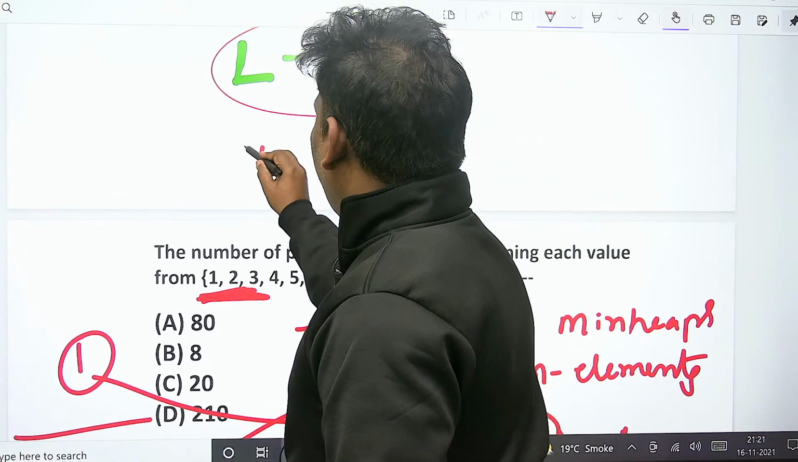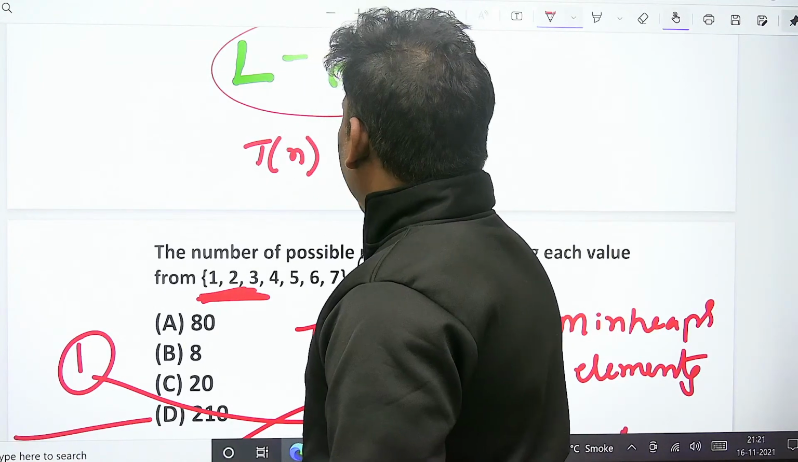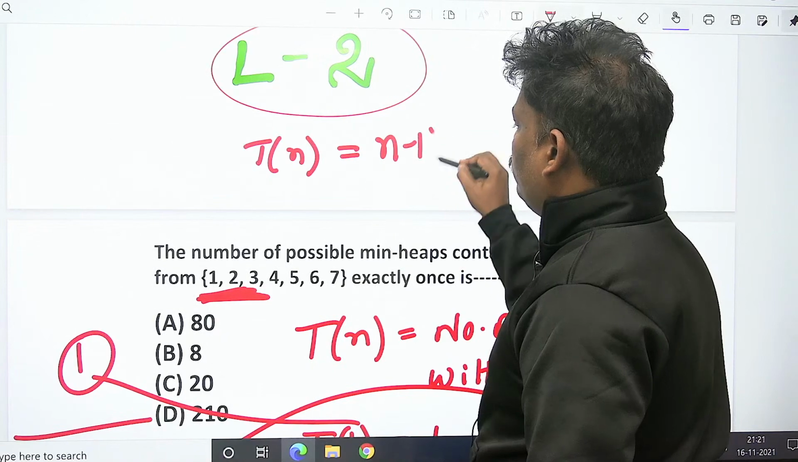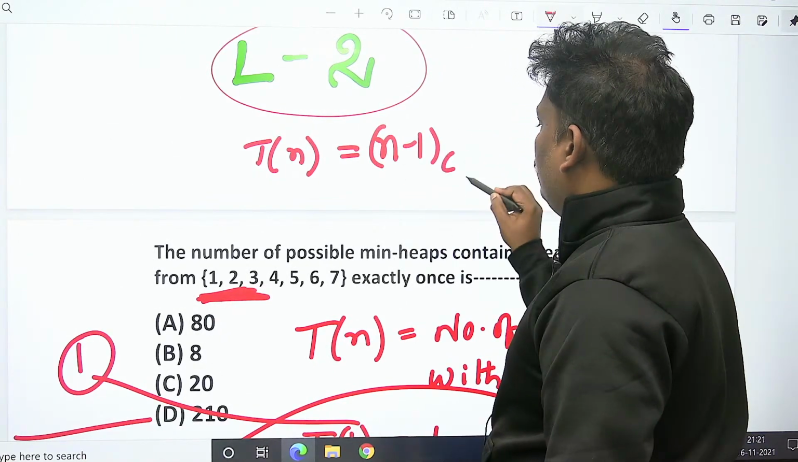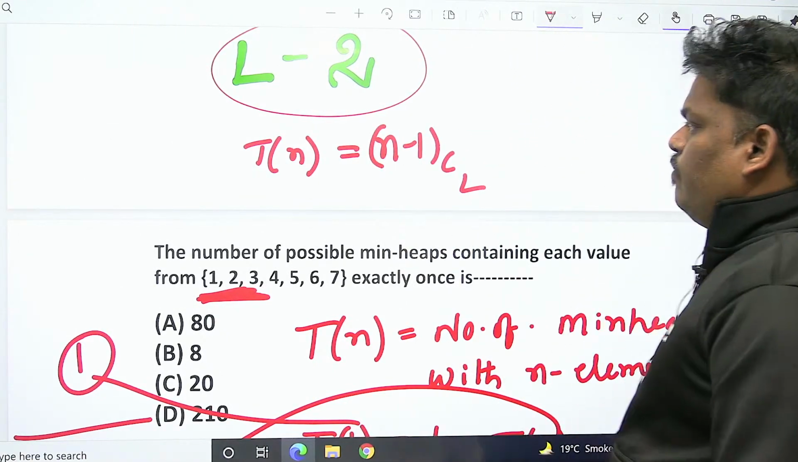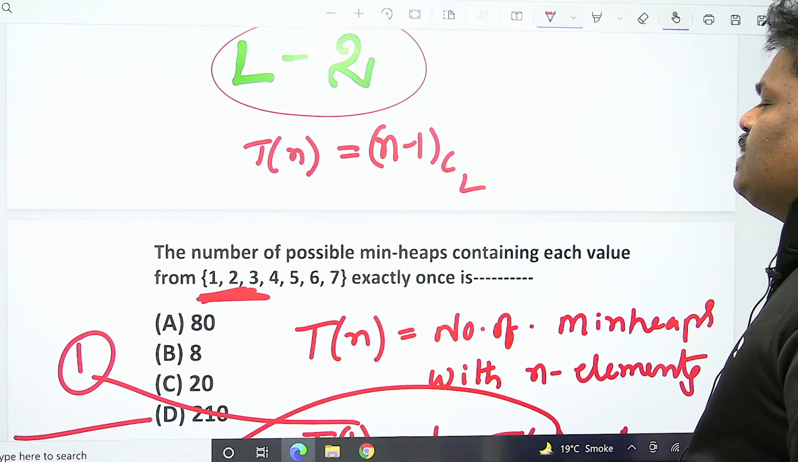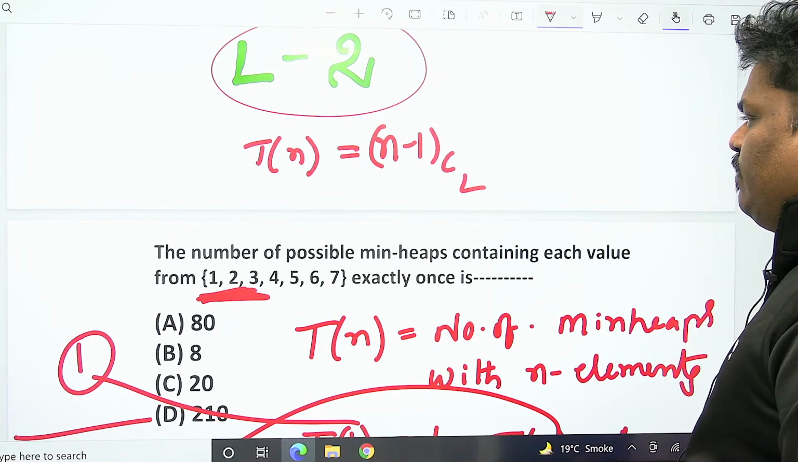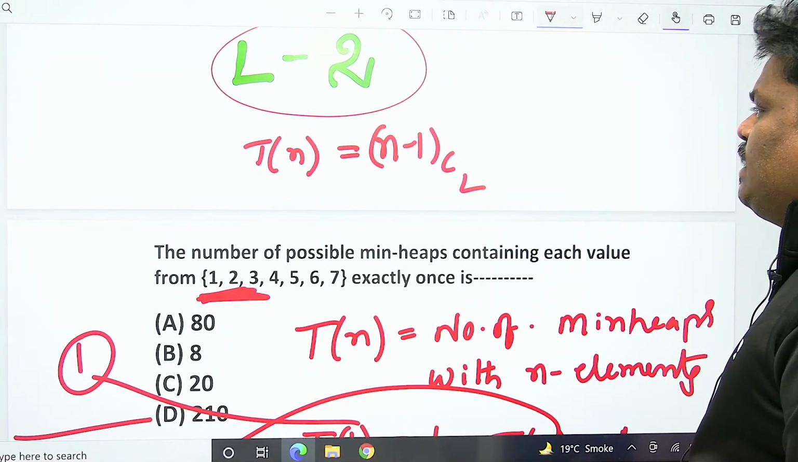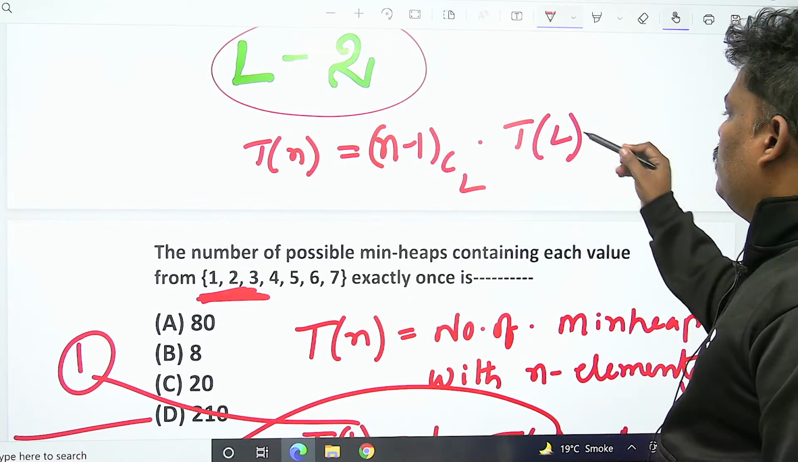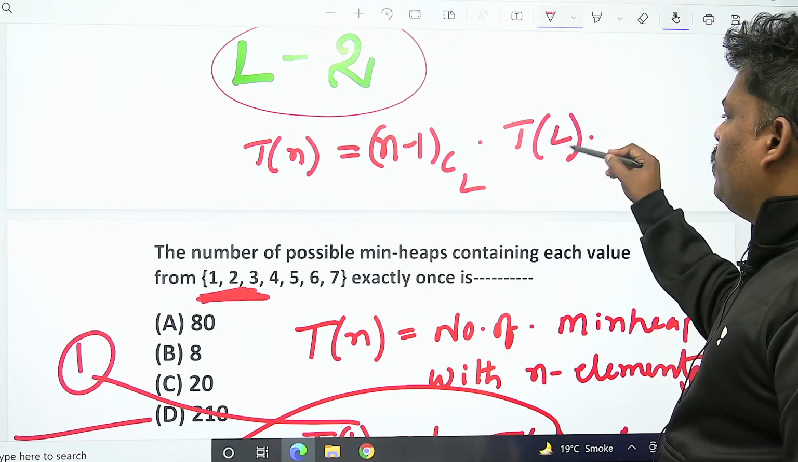See this one. T of n is equal to: one person is root, remaining is n minus 1. N minus 1 into C left side people. So out of n minus 1, selecting L people, where L is the number of people on the left side. N minus 1 C L. Next, the number of min heap trees possible with L people is T of L.